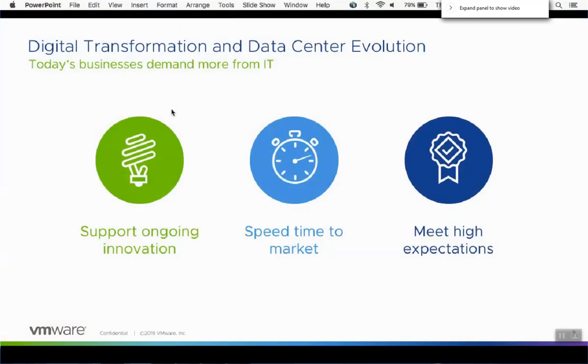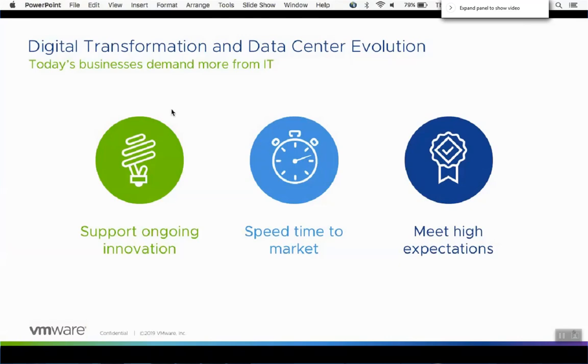So what we're talking about here is digital transformation and data center evolution, and by the way, I'm going to stop here for a second for a show of hands. How many people here are running a version of vRealize Automation? Okay, a few. And how about NSX, whether that be V or T? Okay. And is there anyone that's actually blending them together, integrating them together right now? Okay, yeah, absolutely. Great. Let's see how we can bridge those two together and see some powerful use cases that I'd like to share. Thank you for that feedback.